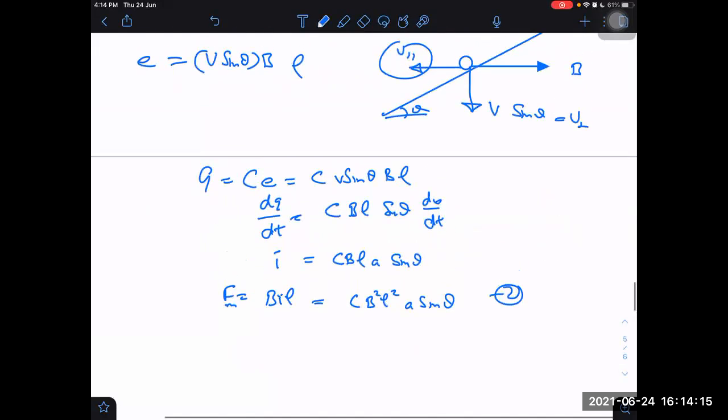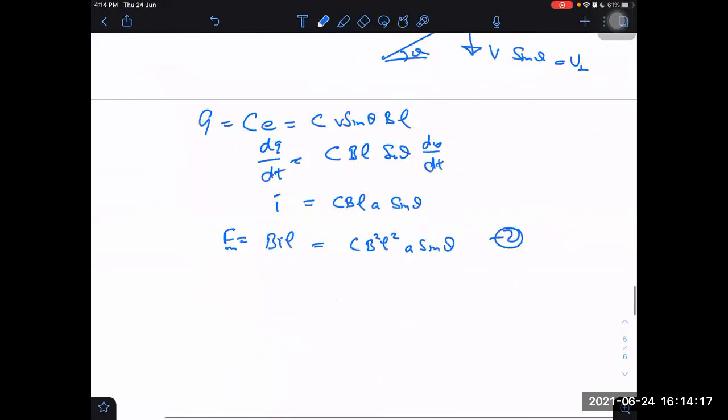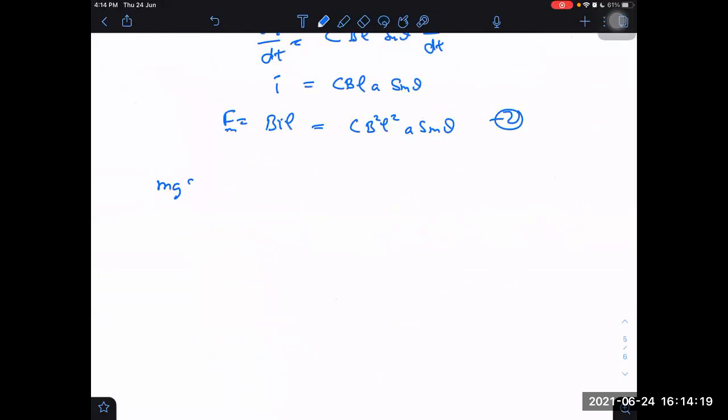Now tell me finally, let us conclude the discussion. We get mg sine theta minus Fm sine theta, and Fm sine theta becomes C B square L square A sine square theta, equal to mass into acceleration. I am writing, use 2 in 1. You understand what it means. Equation 2 we have to use in 1.